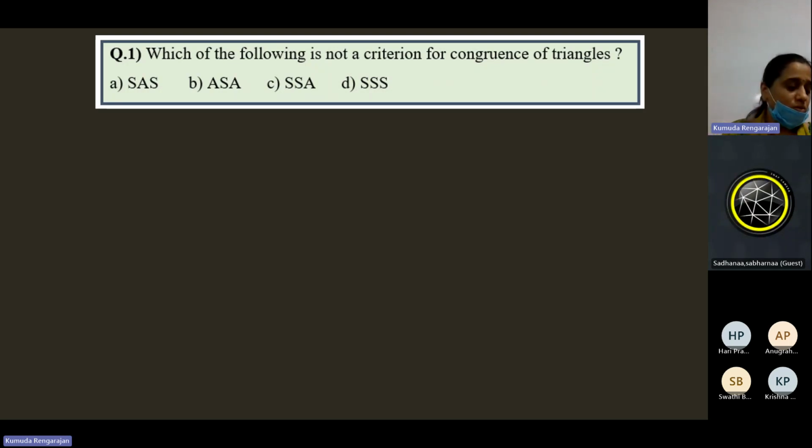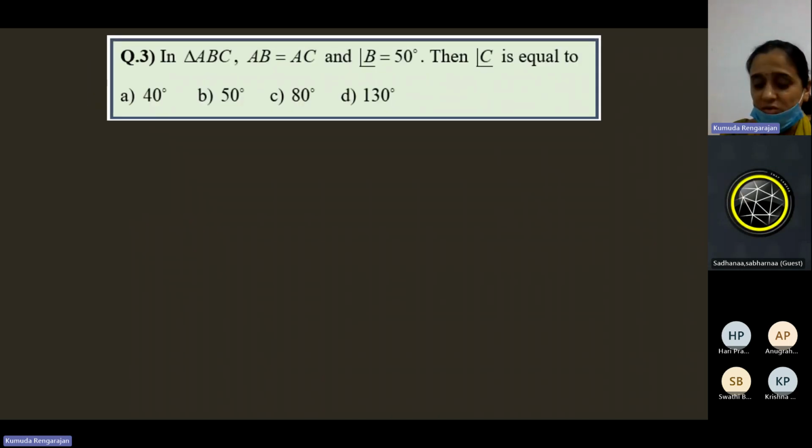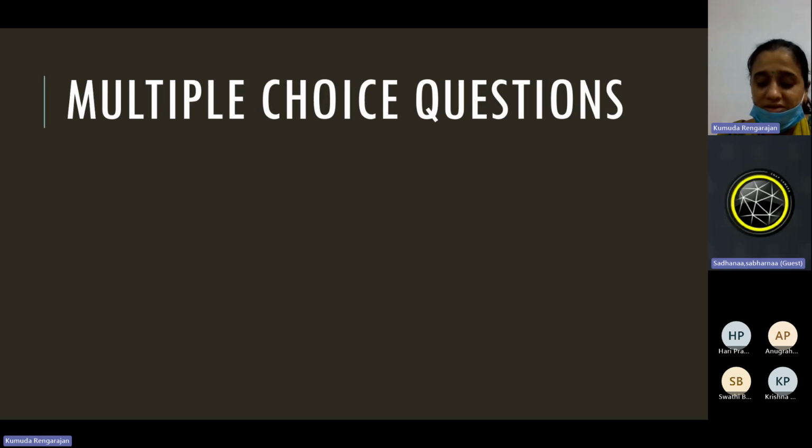These multiple choice questions were shared with you on WhatsApp during last Sunday morning's class. I shared some images of multiple choice questions from this chapter, Congruent Triangles. Those are the questions you see in the presentation here. All right, so let's discuss them.